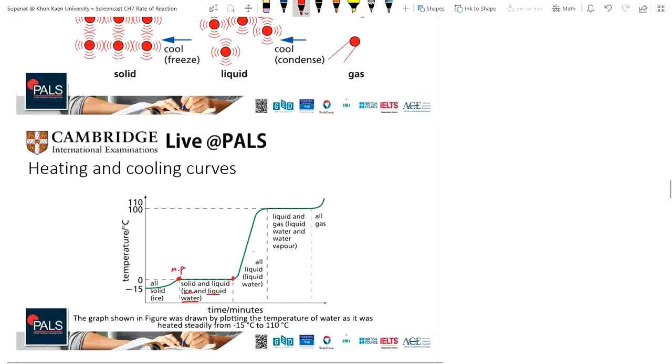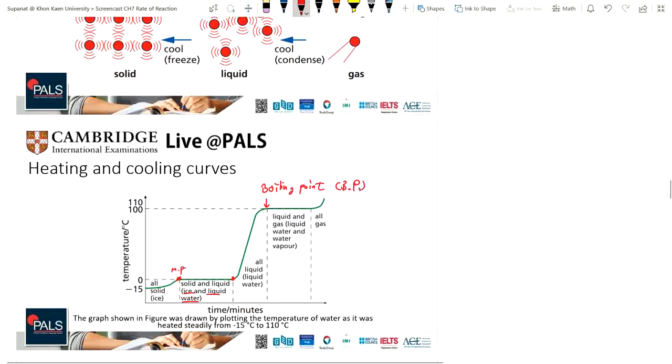the same until all of the solid is melted. Then the temperature starts increasing again. So in this region, all water particles are liquid water. Now it's increasing and it reaches 100 degrees Celsius. Here we call the boiling point, or BP.